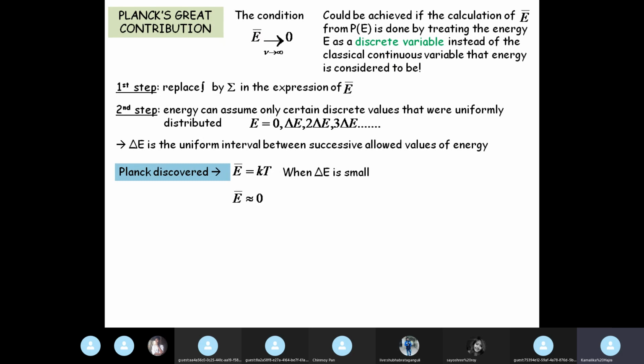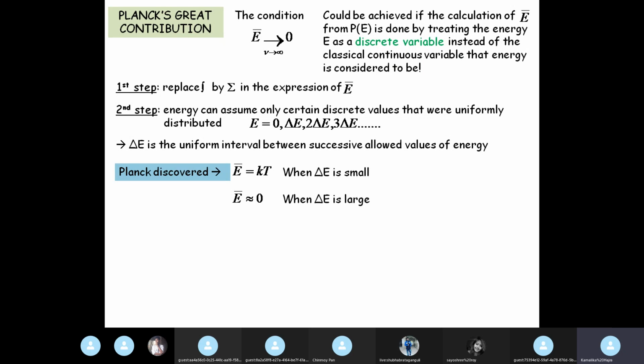But the average energy tends to 0 when delta E is large. When the interval delta E is large, then the average energy cannot be equated to kT anymore. That is, the law of equipartition of energy is not maintained anymore when this delta E value is large.